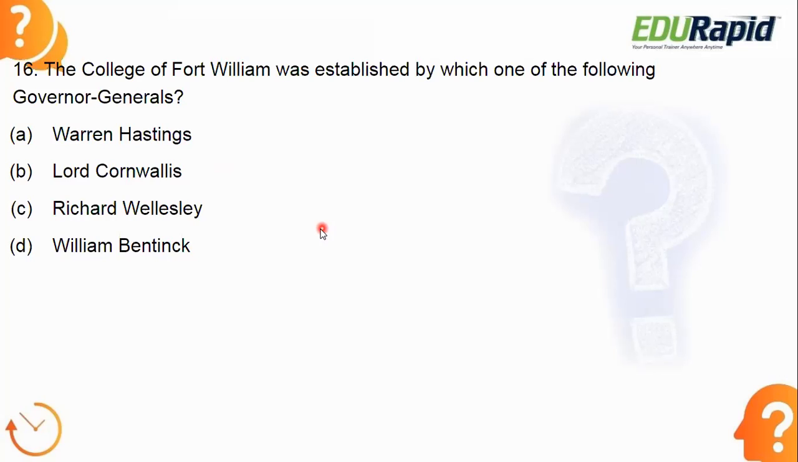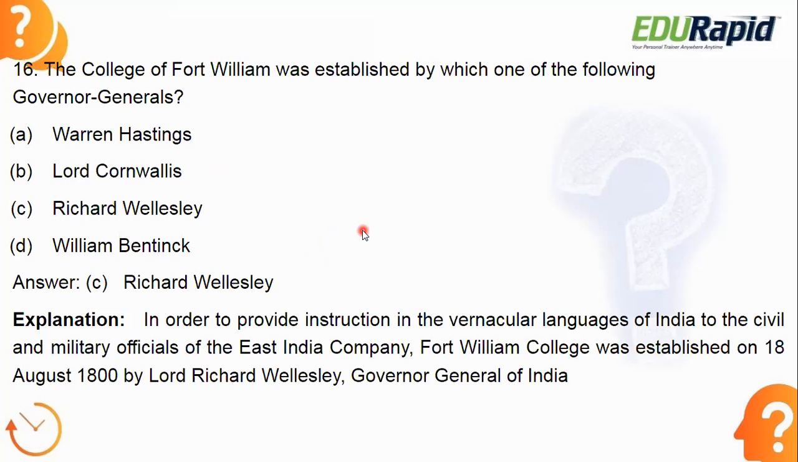Let's see the answer. Answer is C, Richard Wellesley. It was established in order to provide instruction in the vernacular languages of India to the civil and military officials of the East India Company. So here, why was the College of Fort William established? That is the big question. Why have they done so?